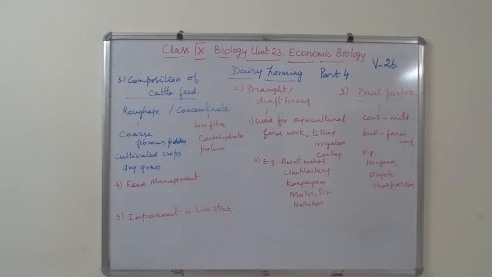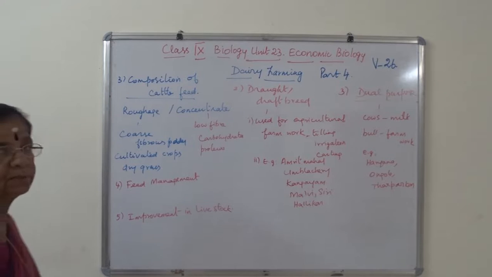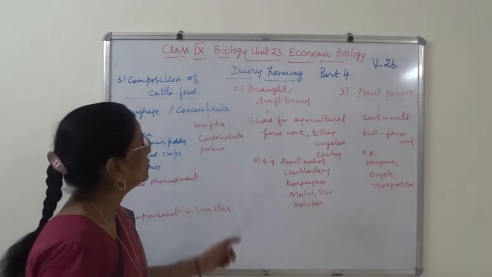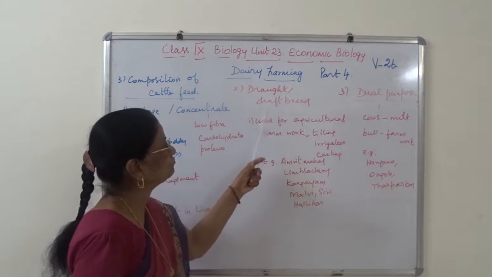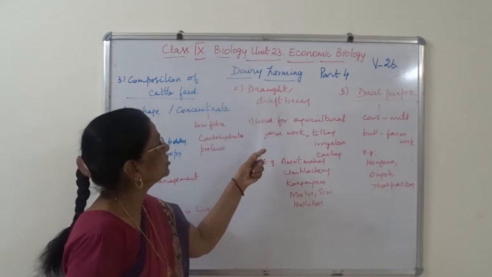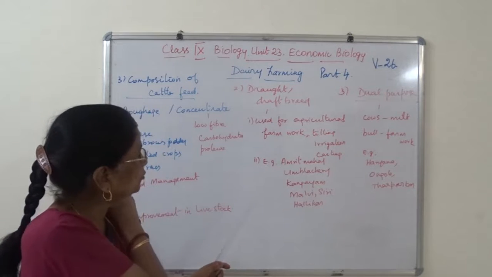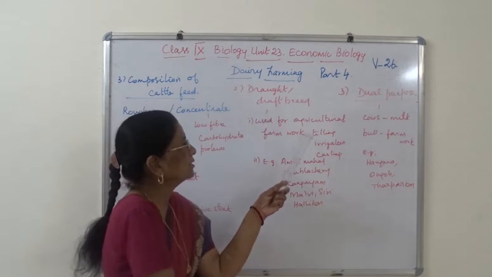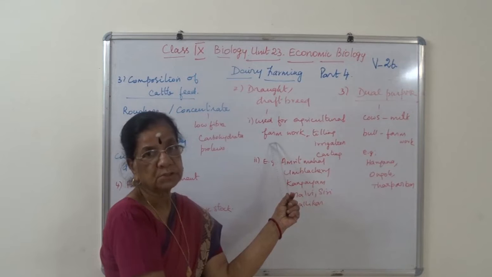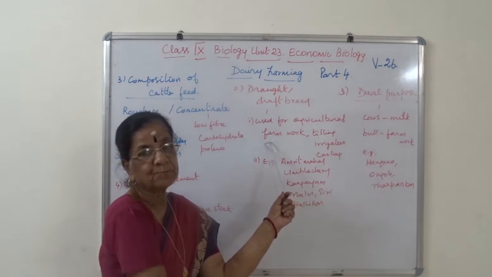What have we done so far? Dairy breed. Is it not? Now we do draft breed. It is also called drought breed. Now this drought breed is used for agricultural farm work. What do you understand?